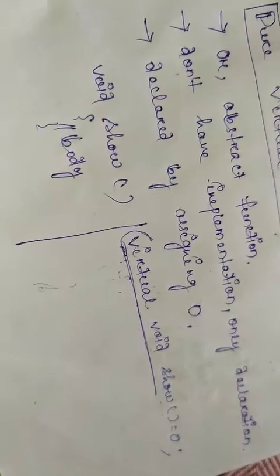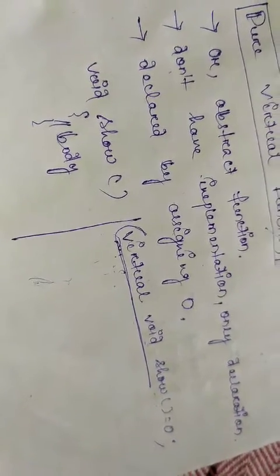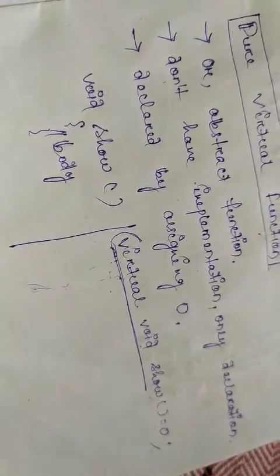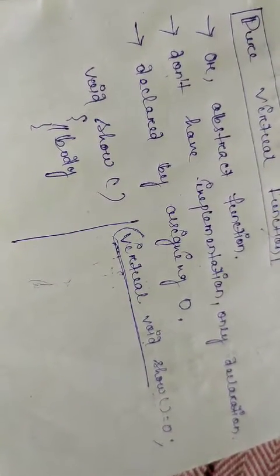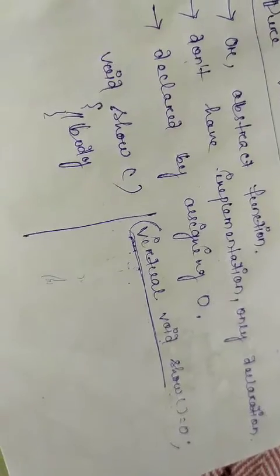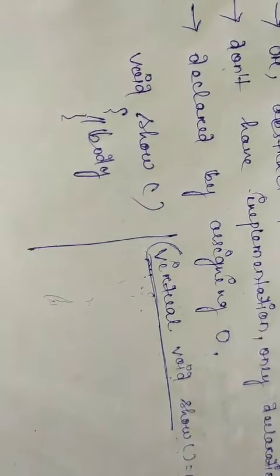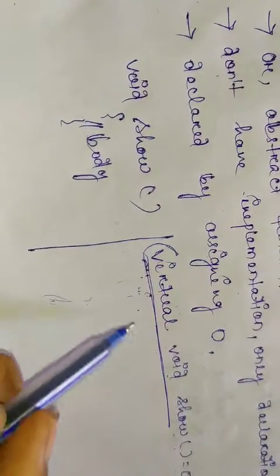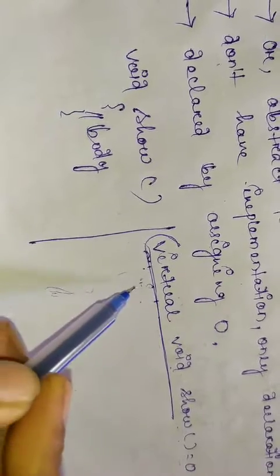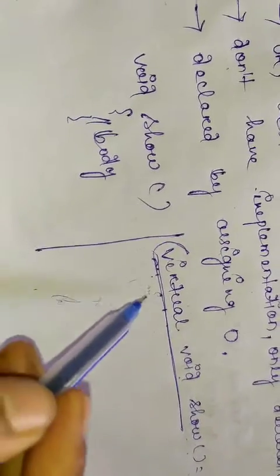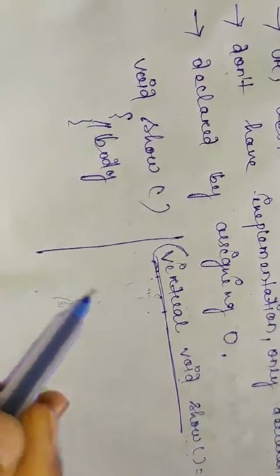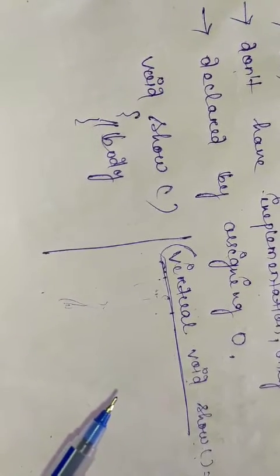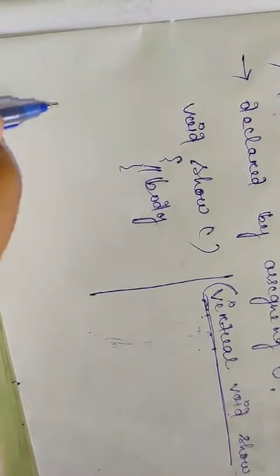Another thing is that if you do not override the pure virtual function in the derived class, then the derived class also becomes an abstract class. That means if we do not define that function again in the derived class, then the derived class also becomes an abstract class.